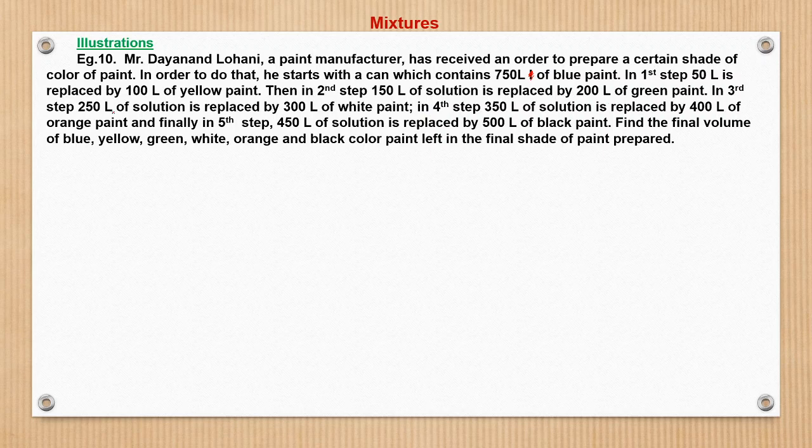The third step, 250 liter of solution is replaced by 300 liter of white paint. In the fourth step, 350 liter of solution is replaced by 400 liter of orange paint. And finally, in fifth step, 450 liter of solution is replaced by 500 liter of black paint. Find the final volume of blue, yellow, green, white, orange, and black color paint left in the final shade of paint prepared. So let us again classify the operations.